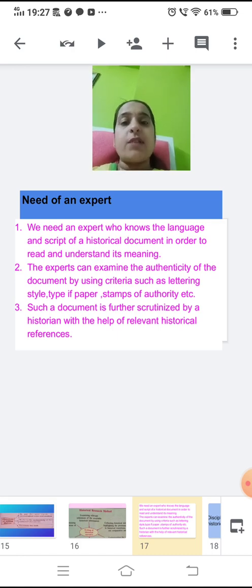These experts examine the authenticity of the document by using various criteria such as lettering style, type of paper, and stamps of authority, etc. Later on, this document is again scrutinized by the historian with the help of the relevant historical references.